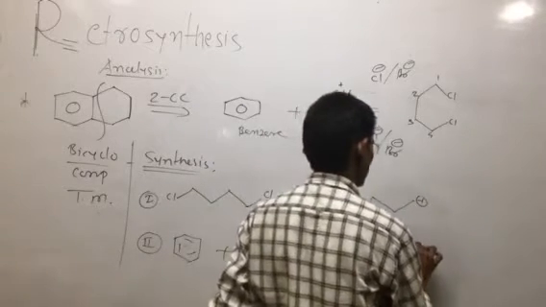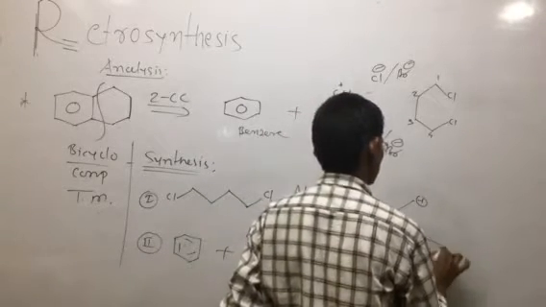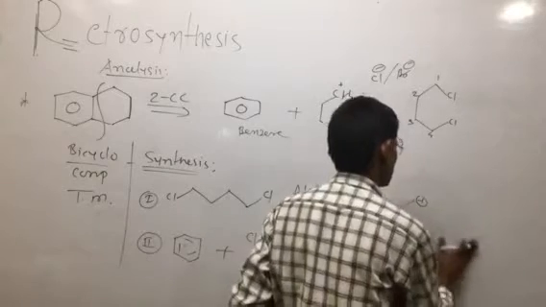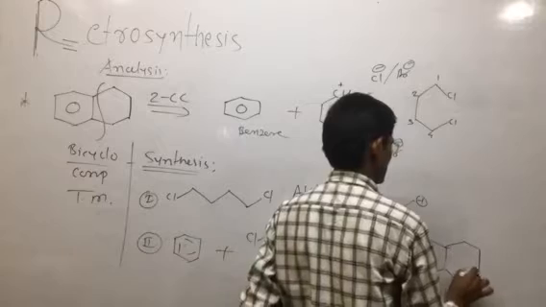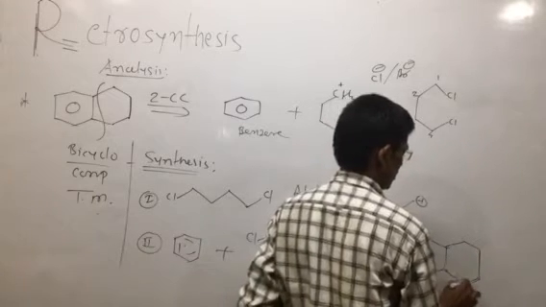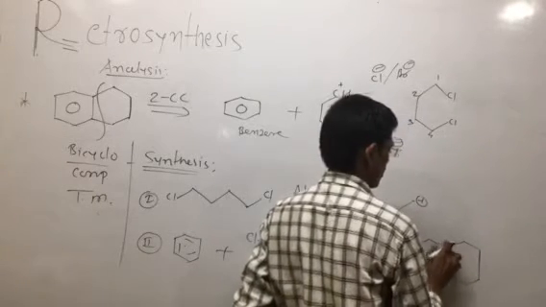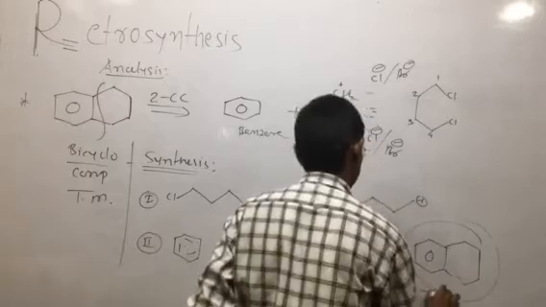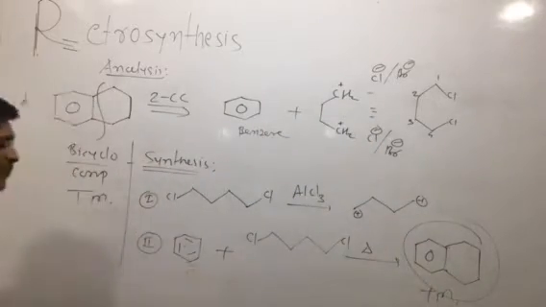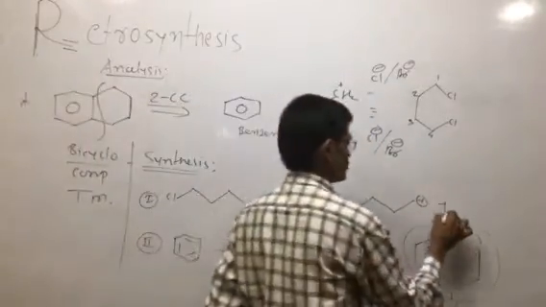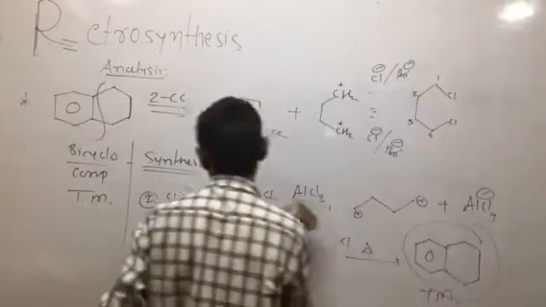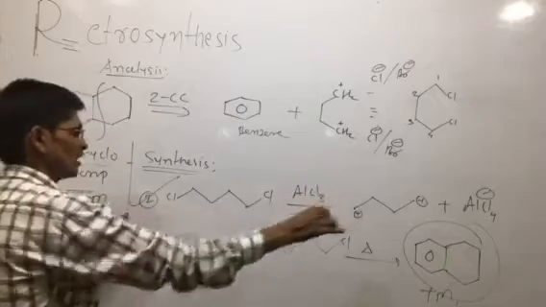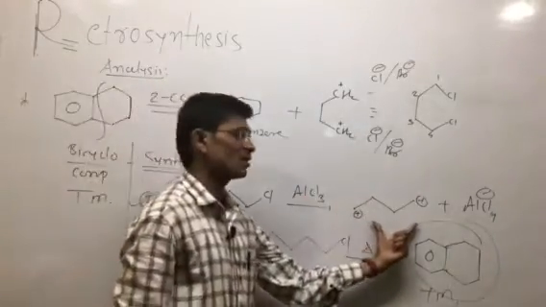So the product obtained is called the target molecule, known as the bicyclic compound. This is the formation of the target molecule, and AlCl4 negative is also formed. In general, the first step is generation of the carbocation.